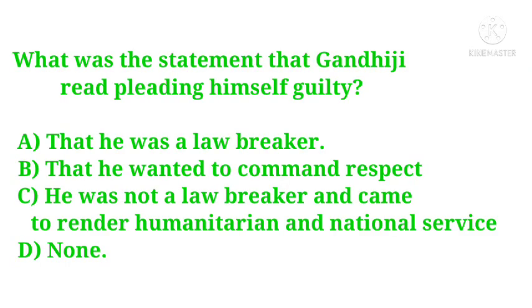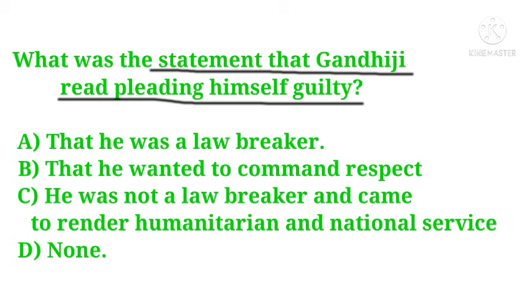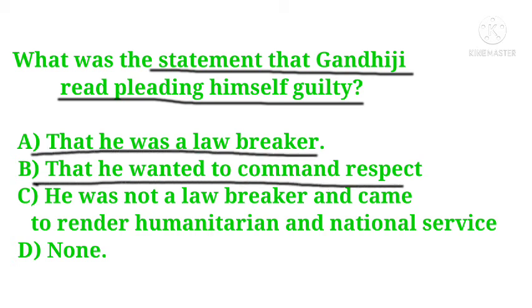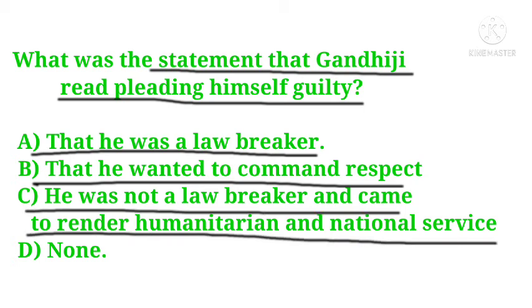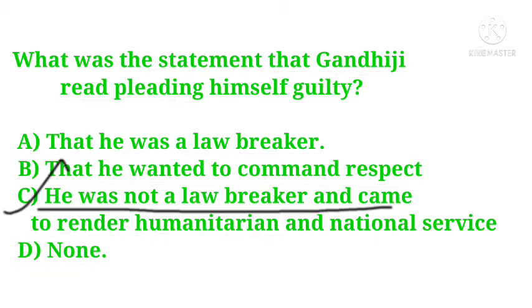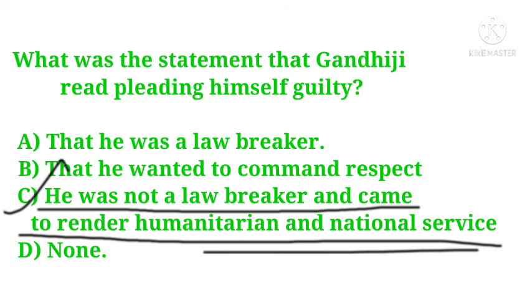Okay. What was the statement that Gandhiji read pleading himself guilty? Options are that he was a lawbreaker, that he wanted to command respect, he was not a lawbreaker and came to render humanitarian and national service, and none. The correct answer is he was not a lawbreaker and came to render humanitarian and national service.